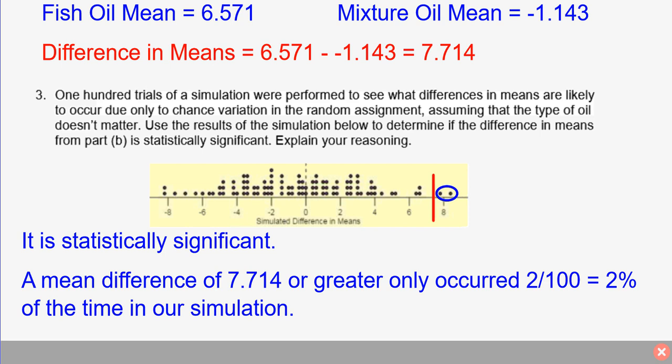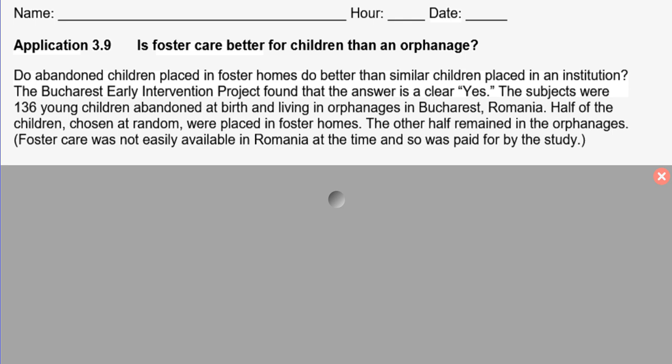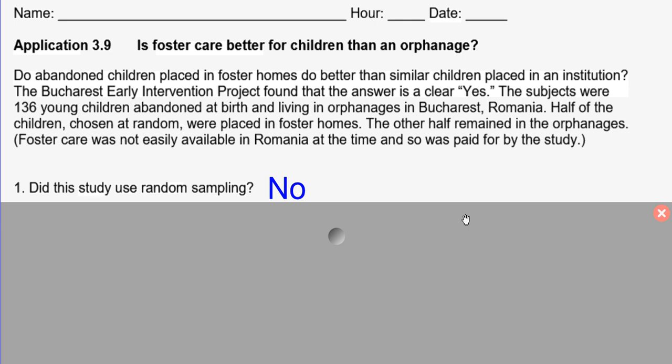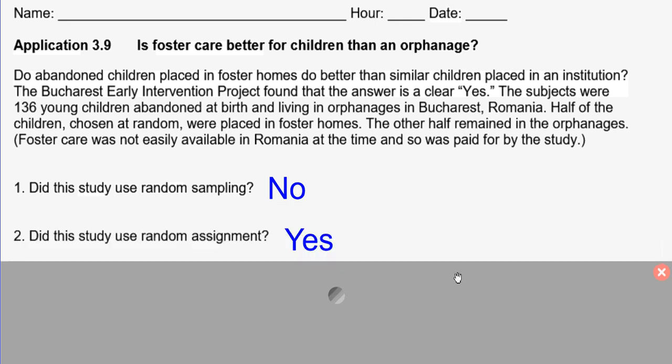And finally, going to our application 3.9, looking at is foster care better for children than an orphanage? And so we were talking about a study done in Romania. Did it use random sampling? It did not. Did it have random assignment? Yes, it did. Half went to foster homes at random and half went to the orphanage.